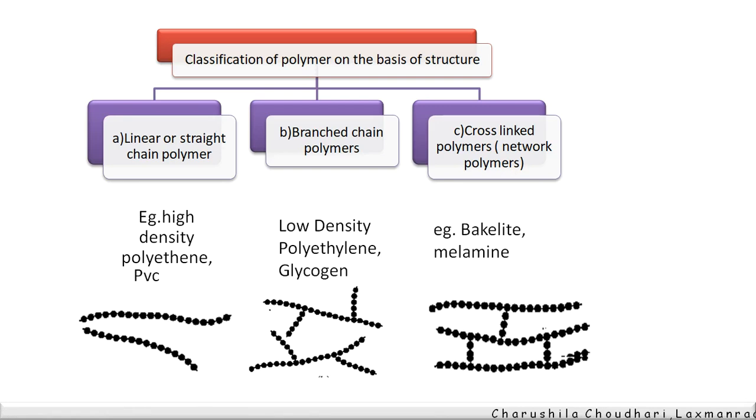Next one is the cross-linked polymers. In this structure, the linear polymer chains are joined together to form a 3D network structure. Means they form more branching and get joined to each other, forming a network-like structure. These types of structures are called cross-linked polymers or network polymers. Example: bakelite, melamine formaldehyde resin. So that is the classification based on the type of structure, how the monomers are attached with each other.